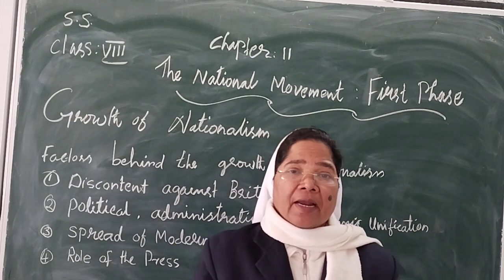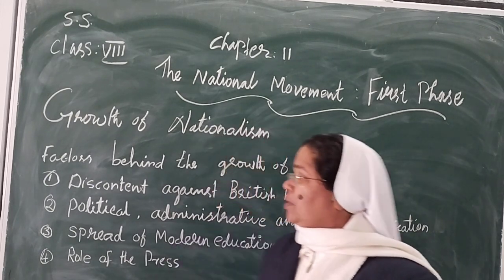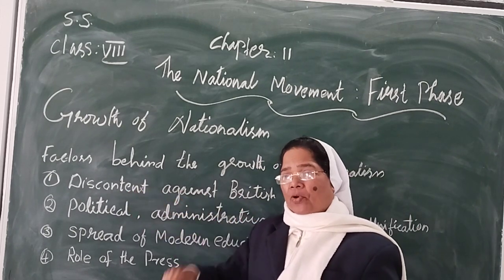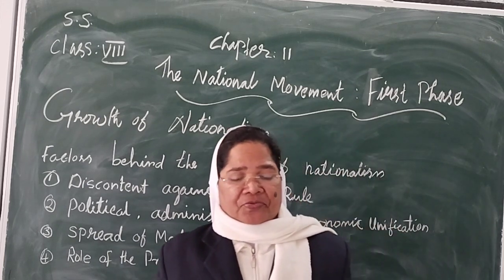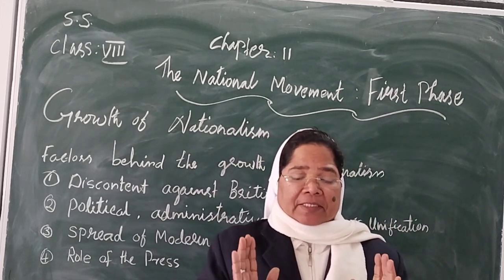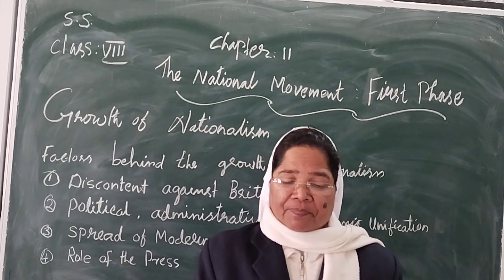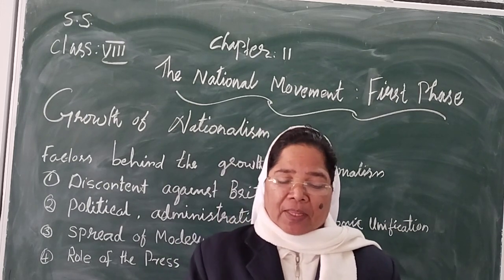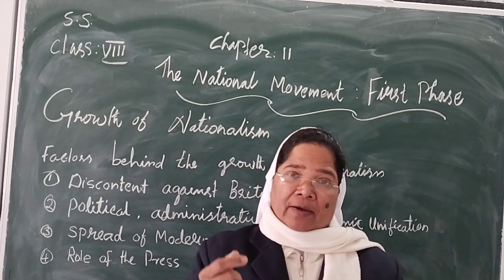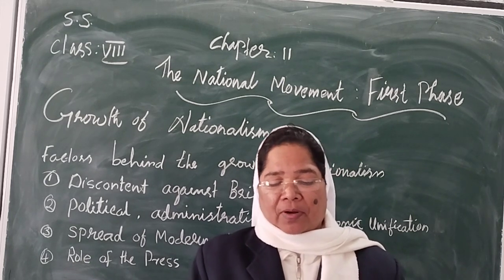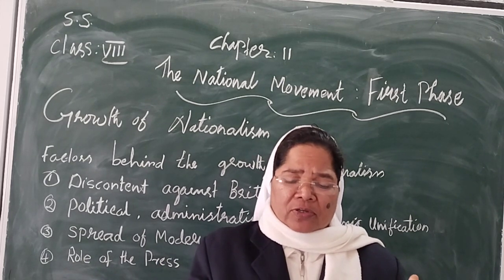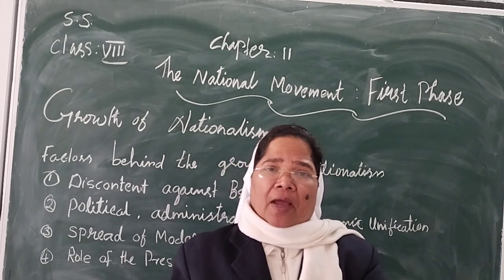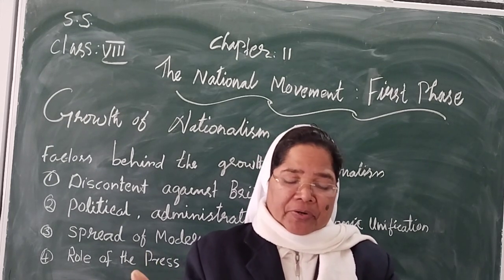The first one is discontent against British rule. Discontent means disappointment or no satisfaction. Since most of the British policies were against our country and the people, there was disappointment in almost all sections of Indian society. People were not happy with the rules and regulations of the British.